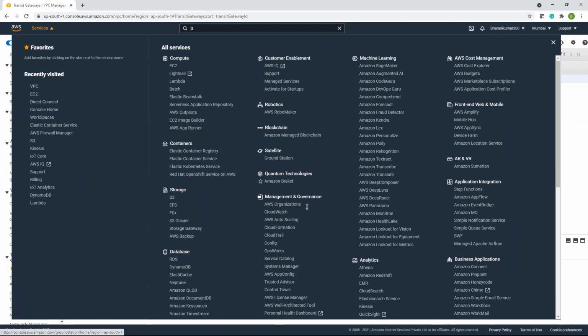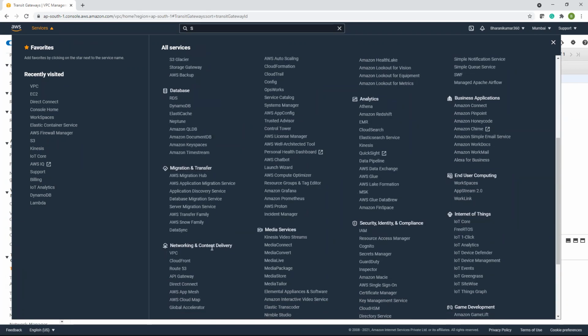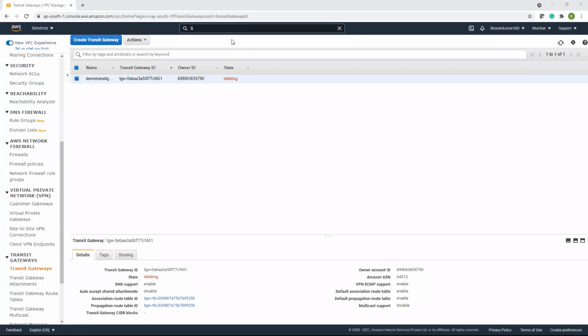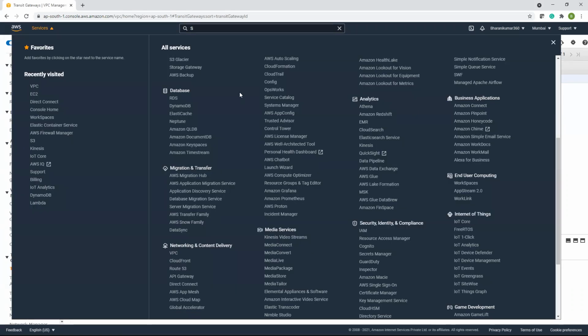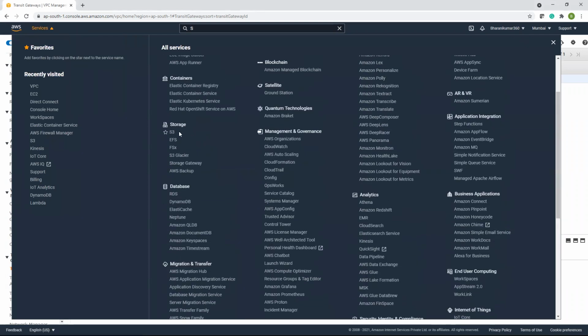And coming to VPC, VPC will be under networking and content delivery. Now we are talking about storage. S3.